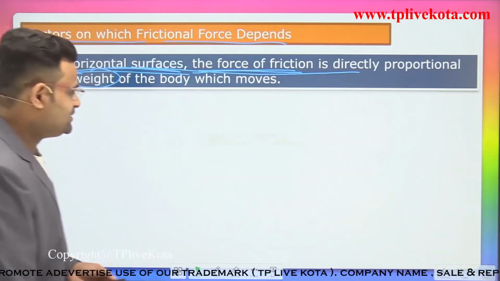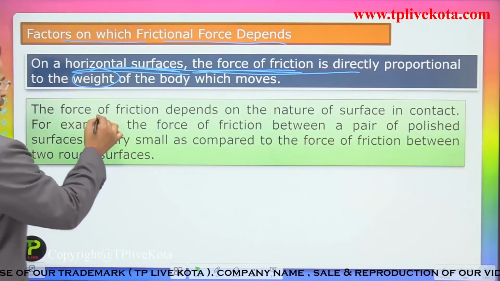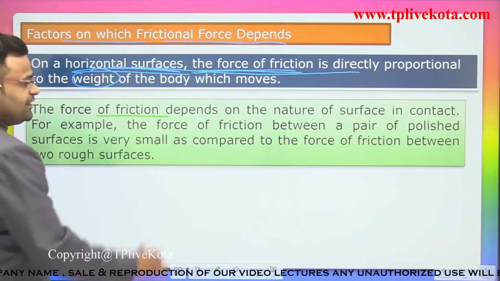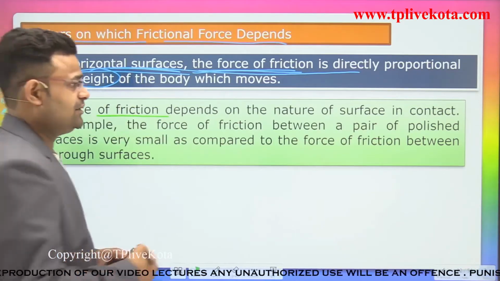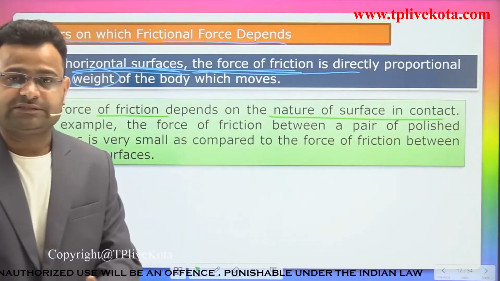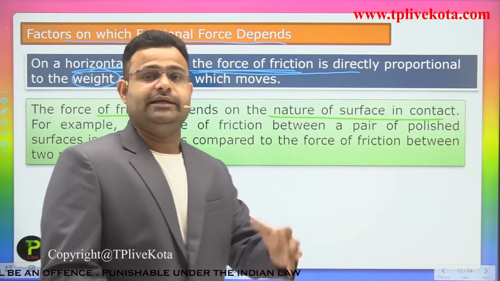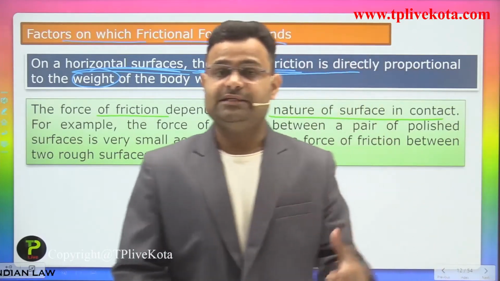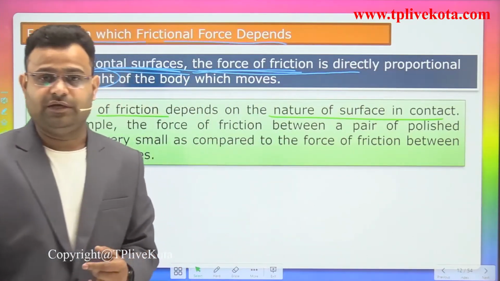Now we are moving to the second point. The force of friction depends on the nature of the surface in contact. Nature means we can say it is smooth and polished, or you can say it is rough.